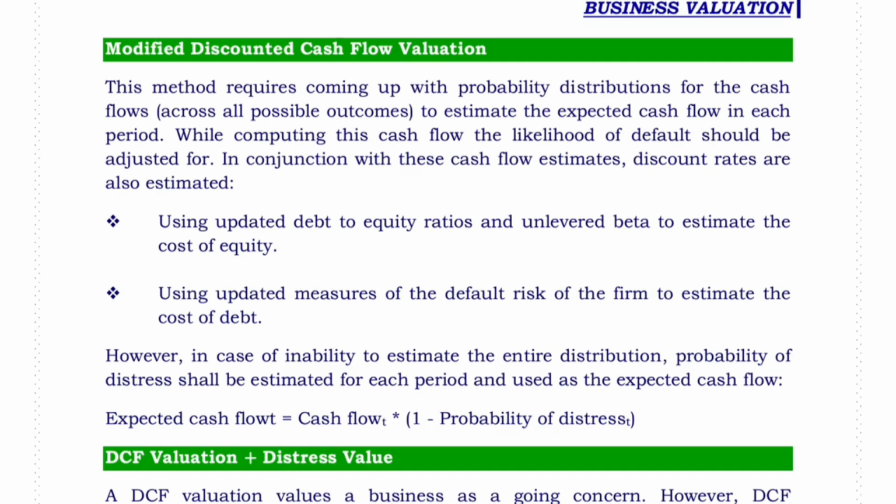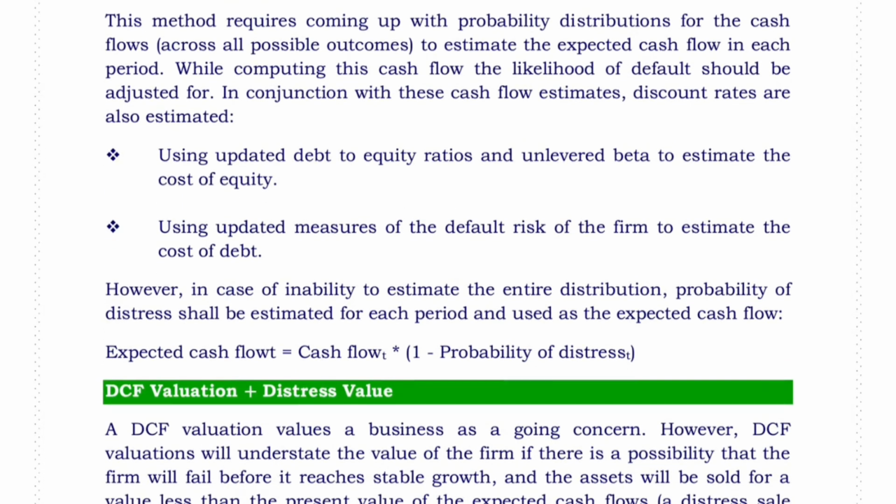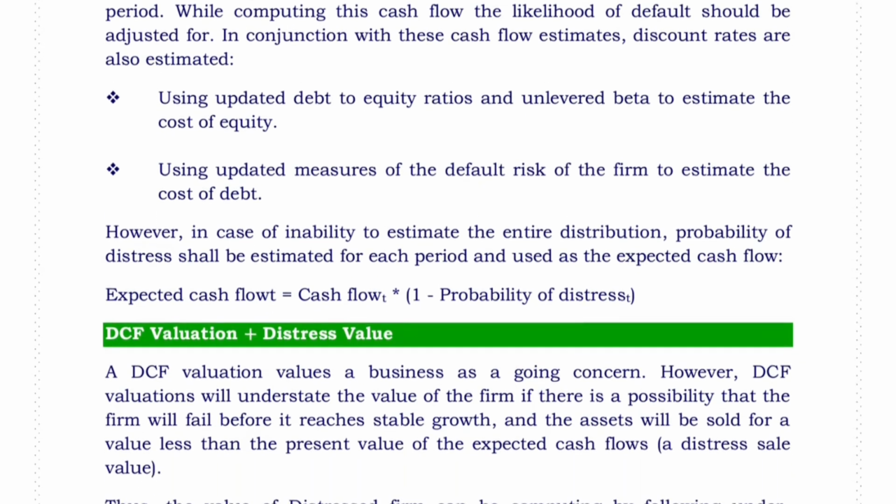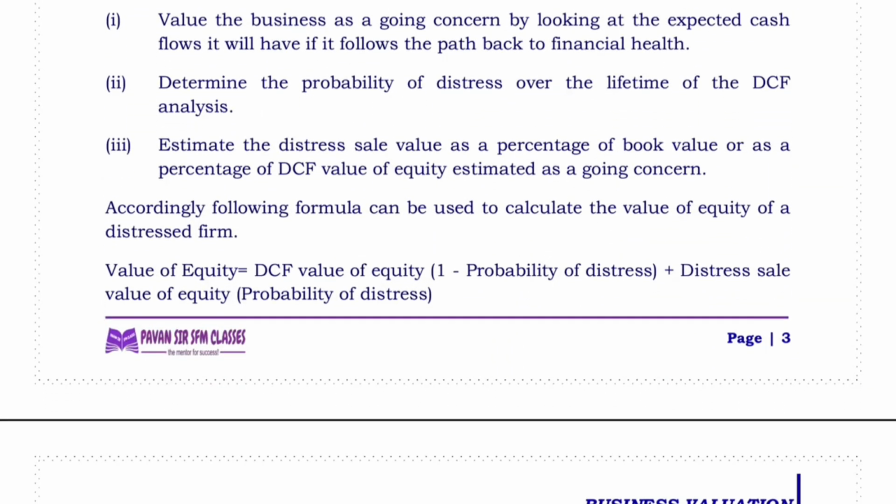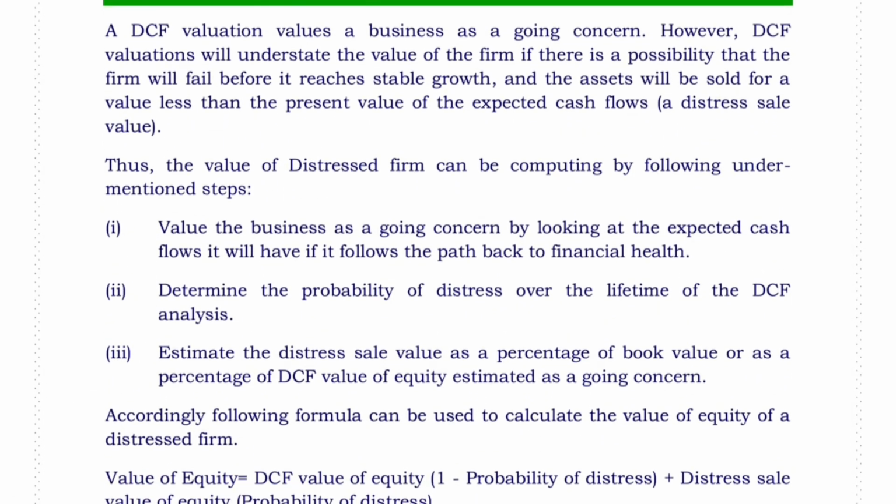As per this, expected cash flow for T years equals cash flow for T years times 1 minus probability of distress for T years. Discounted cash flow valuation plus distress valuation. In that case, value of equity equals discounted cash flow value of equity times 1 minus probability of distress, plus distress sale value of the equity times probability of distress.